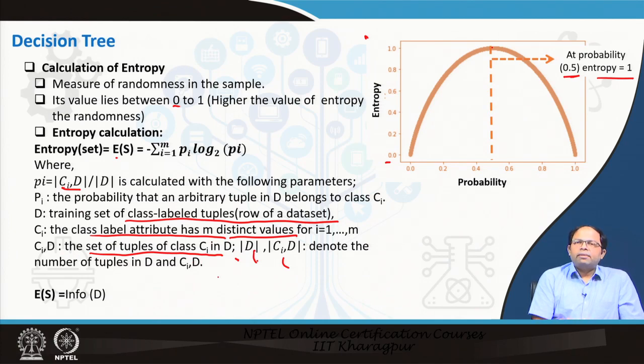So, a tuple is basically, as I have already explained, all the attributes, like a row of data. So, there is an outcome and then there are attributes to that particular outcome. Using this we can determine the probability, |Ci,D| divided by |D|, and this we can also call a sort of information. So, one is information of D, and in the next step we will determine the gain in information. So, first we determine the total entropy for this particular split.